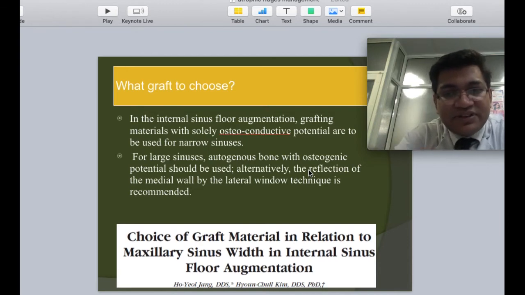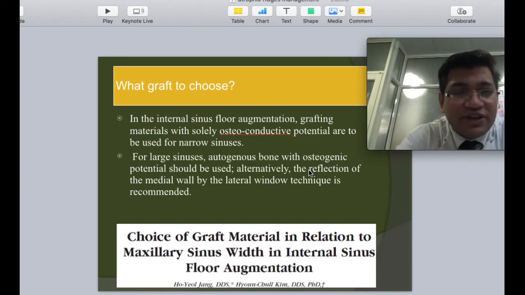But there has been a significant amount of discussion. This is a separate discussion topic per se, but I am putting forward the basic evidence which I have come across, which I have been using in my surgical practice. For very large sinus lifts, obviously the autogenous bone remains the gold standard, because it gives us both osteoconductive and osteogenic properties.